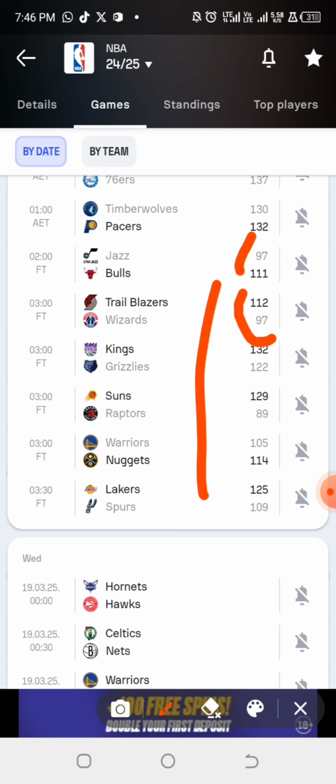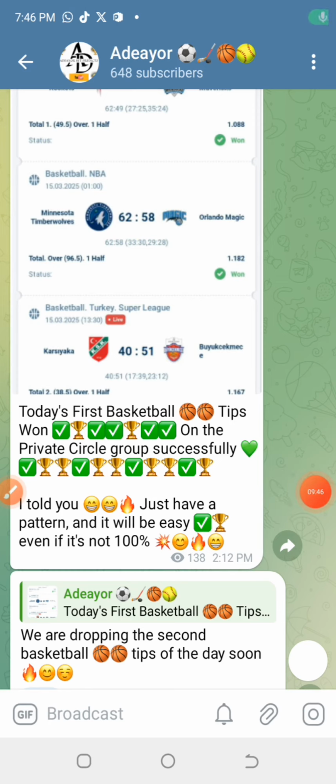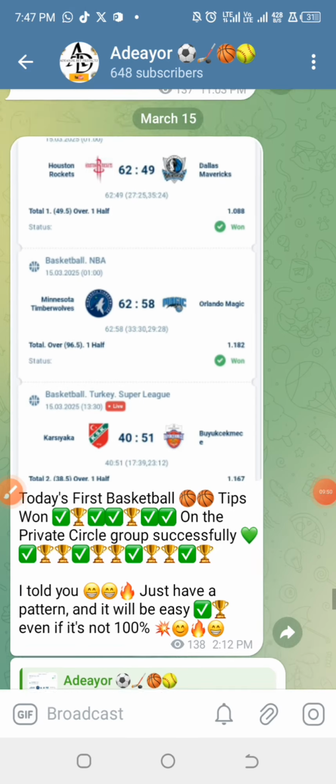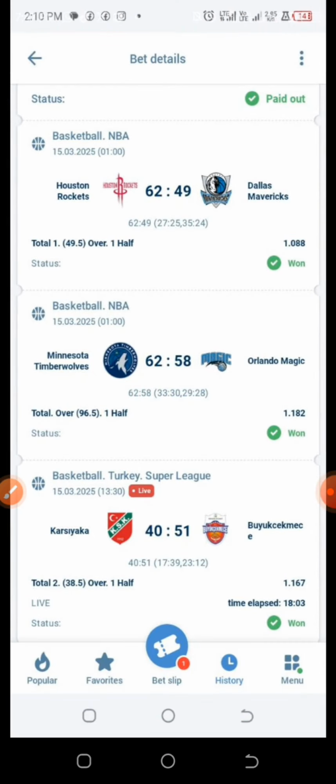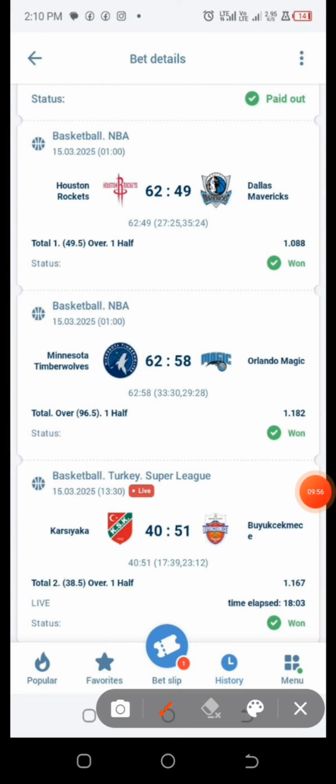But most times, for the person that requested for the first quarter total point, I will just advise you that in case you want to predict first quarter, go for individual team. If you check most of my tickets very well, if you check some of our private circle tips very well, which happens to be our VIP group tip, if you see me predicting maybe individual total points, like this. Let me look at one. Okay, this is first half.